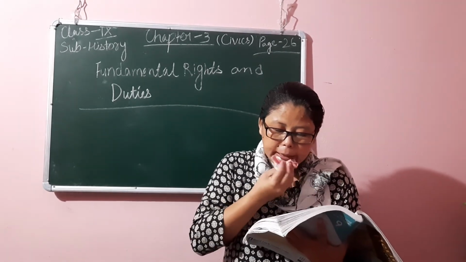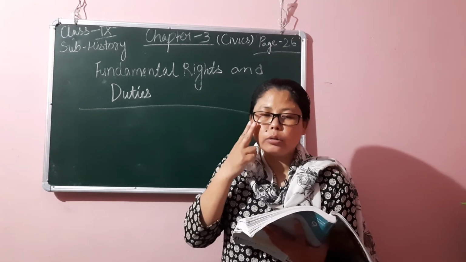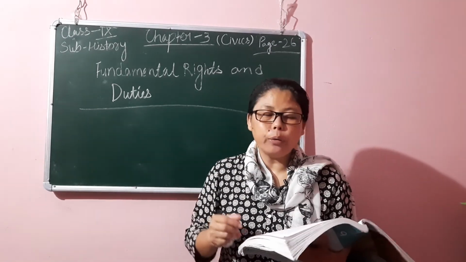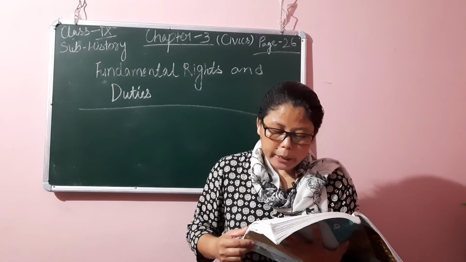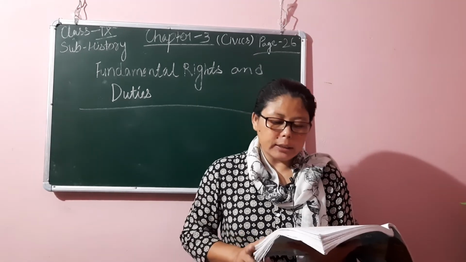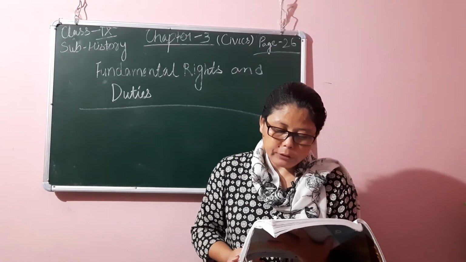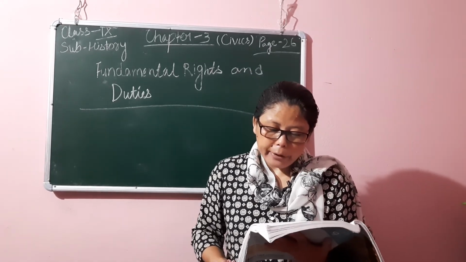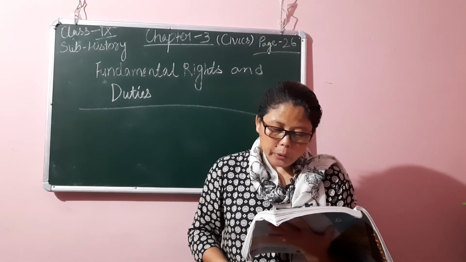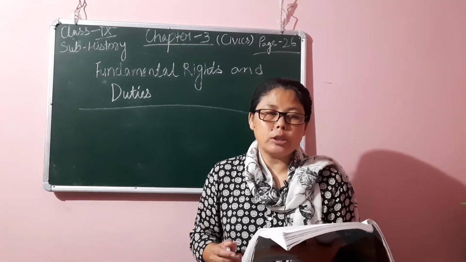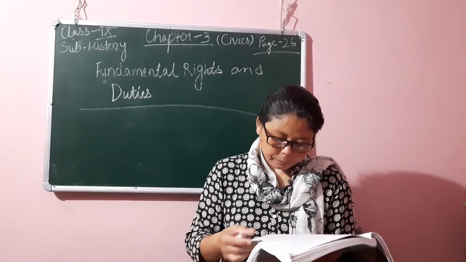So, every person has the right to move the Supreme Court by lawful means for the enforcement of fundamental rights contained in Part 3 of the Constitution. Even the Supreme Court shall have the power to issue orders, directions and prerogative writs for the enforcement of fundamental rights.